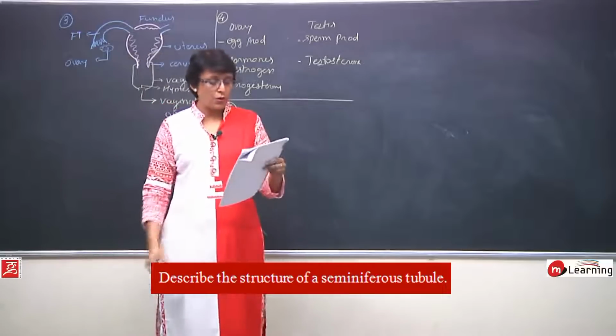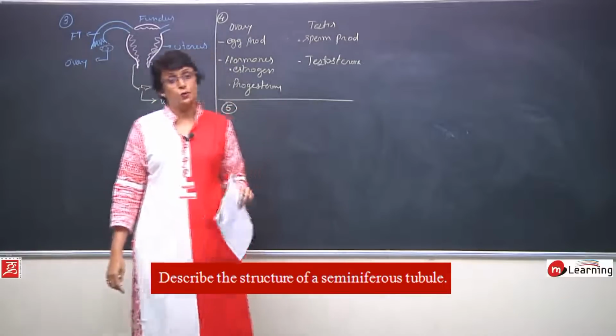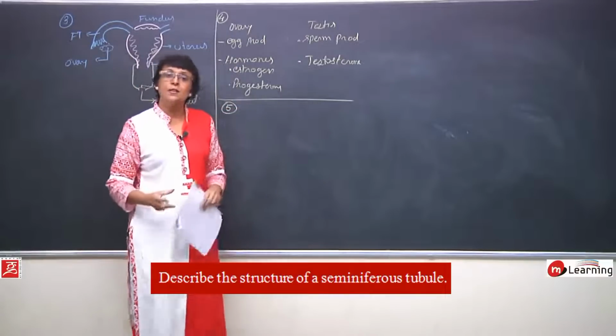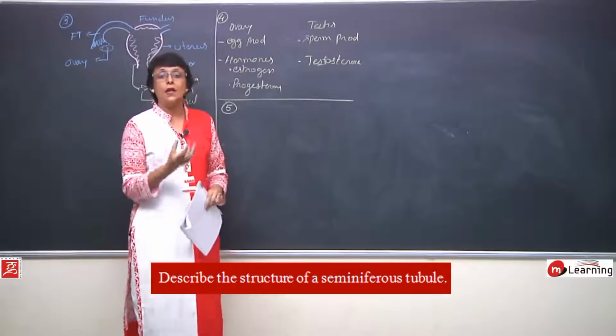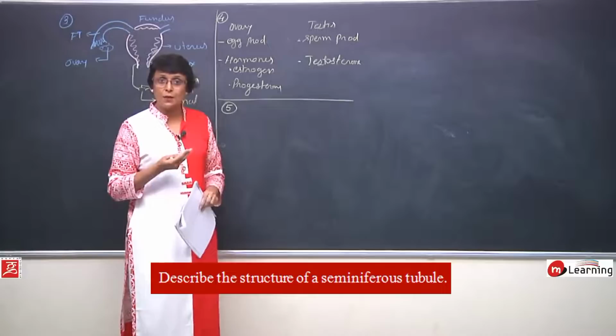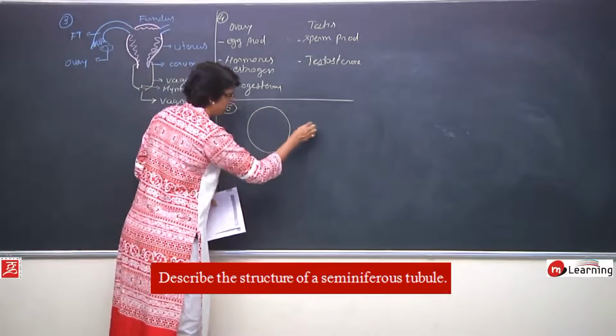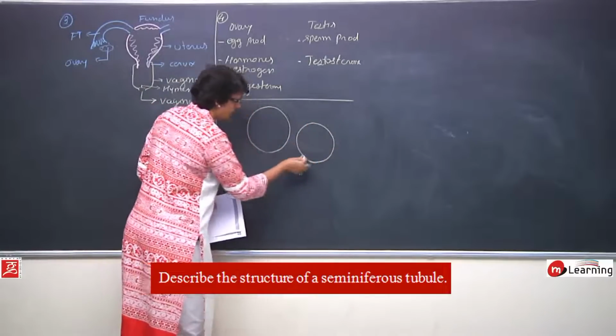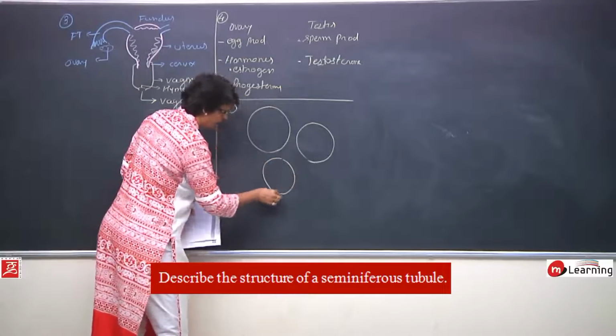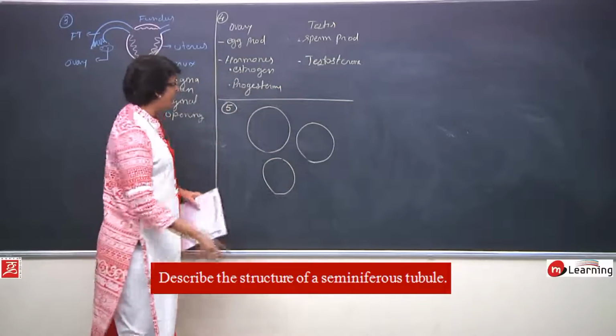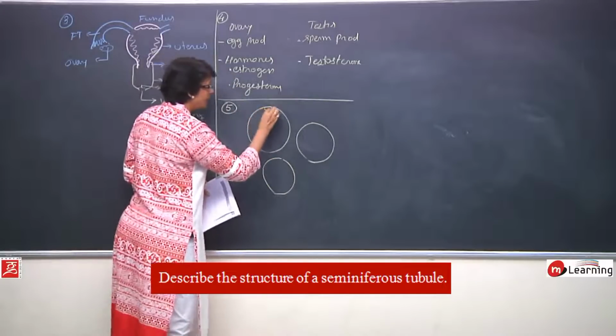Describe the structure of a seminiferous tubule. Now, when the structure of a seminiferous tubule is asked, obviously we have to draw the section of the seminiferous tubule. So, now when the seminiferous tubules are cut, we see many seminiferous tubules, each lined by the germinal epithelium.